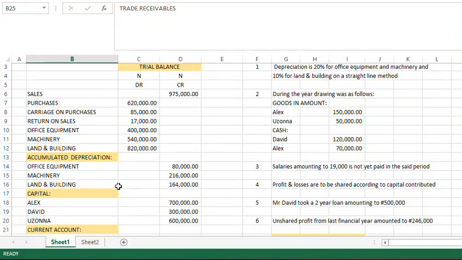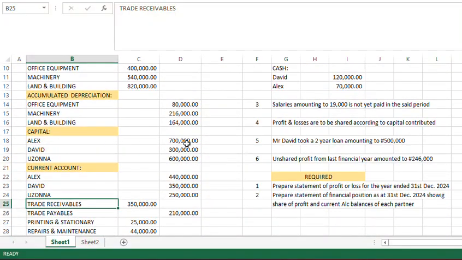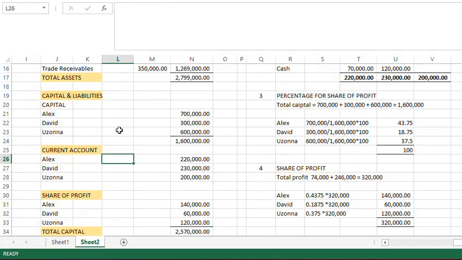So we have our capital here. Alex contributed 700,000, David contributed 300,000, Uzoma contributed 600,000. So here we have 700 plus 300 plus 600, which is 1,600,000. Then Alex contributed 700,000 divided by 1,600,000 times 100 will give you 43.75%. So Alex is entitled to 43.75% of the profit.